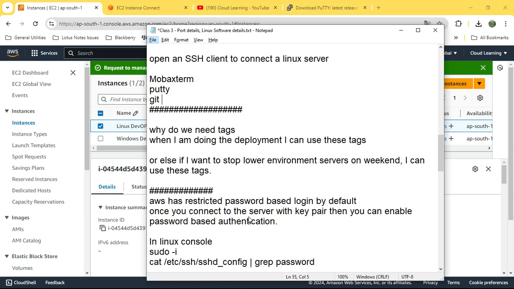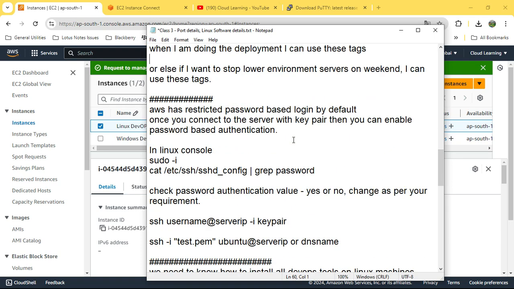Now in AWS you can apply policies as well. For a dev machine, suppose you want to take backup, you can create a tag backup and put the value yes. If you don't need backup for this, you can say backup no, and on the basis of the tag you can run the backup policies accordingly. So this is also good.